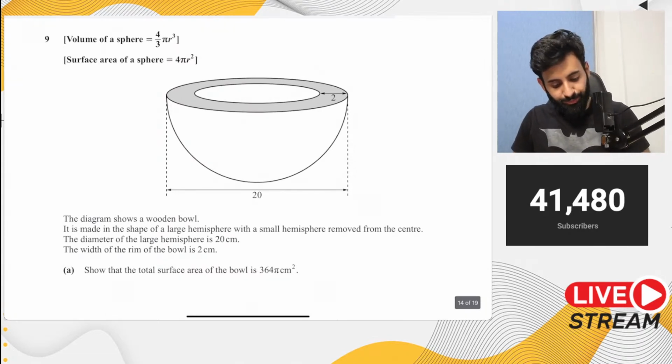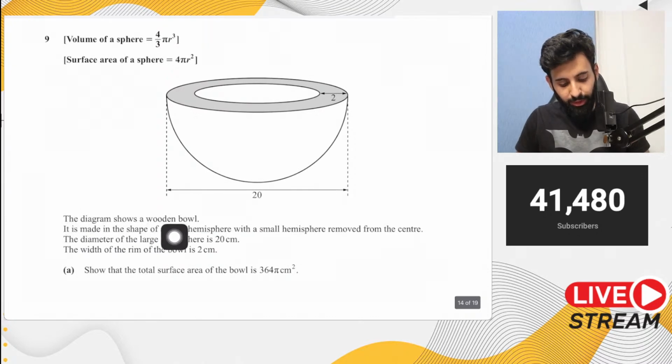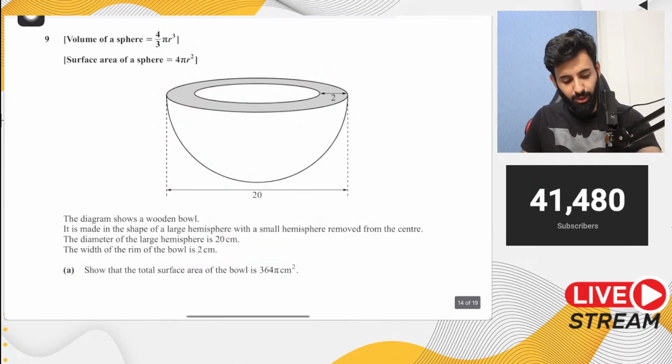So let's see what it says. It says the diagram shows a wooden bowl. It is made in the shape of a large hemisphere with a small hemisphere removed from the center. The diameter of the large hemisphere, as you can see, is 20 centimeter. The width of the rim of the bowl is 2 centimeter. Show that the total surface area of the bowl is 364 pi centimeter square.